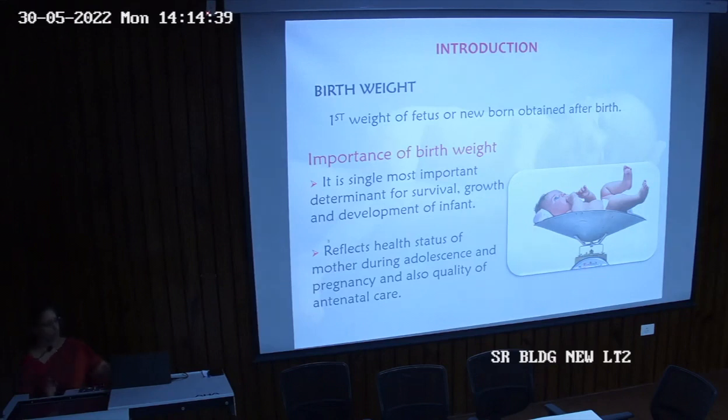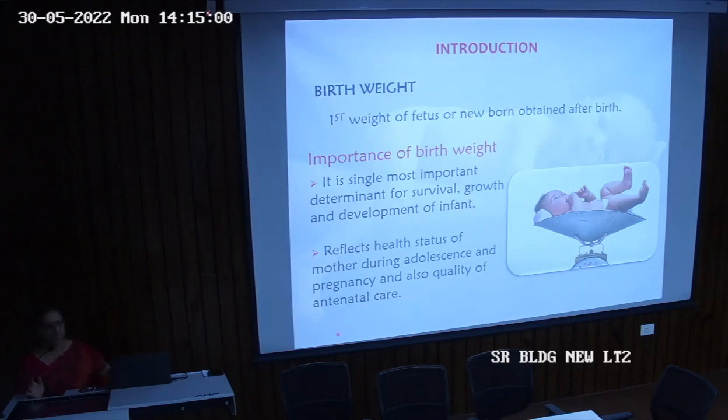So that is why it is very important for survival, growth, and development of the infant. Besides this, it also reflects the health status of the mother during adolescence and pregnancy and the quality of antenatal care.